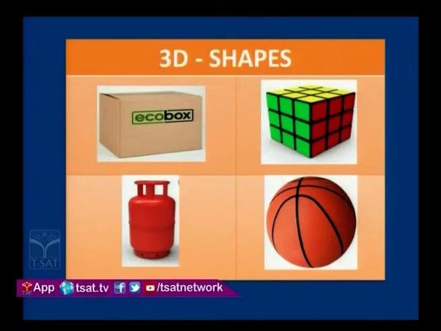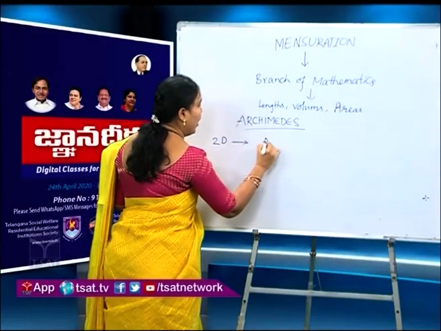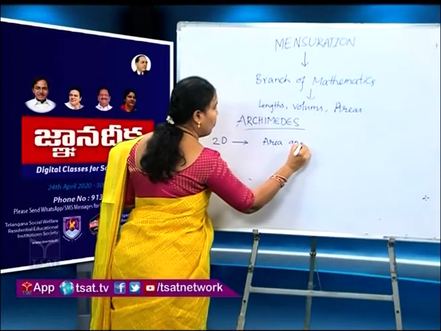Yes, can you find these shapes in your daily life also? All these shapes are known as 3D shapes, 3 dimensions. Those are length, breadth and height. For 2D shapes, we can find area and perimeter.